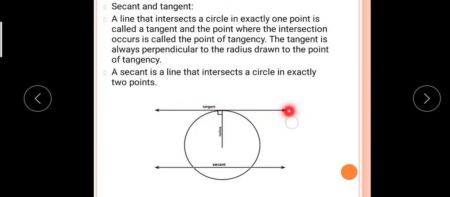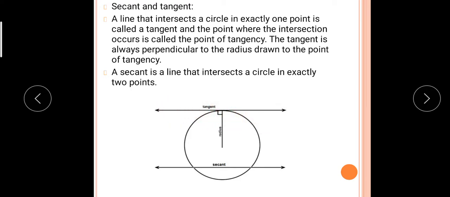Where the intersection occurs here, this point is called the point of tangency. And always remember that the radius of a circle is perpendicular to the tangent.